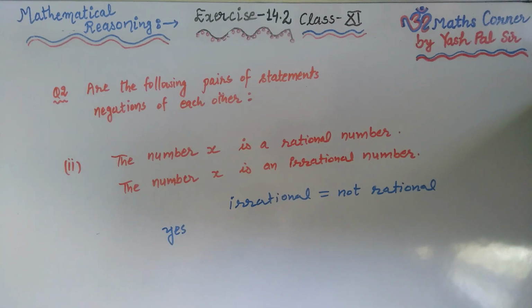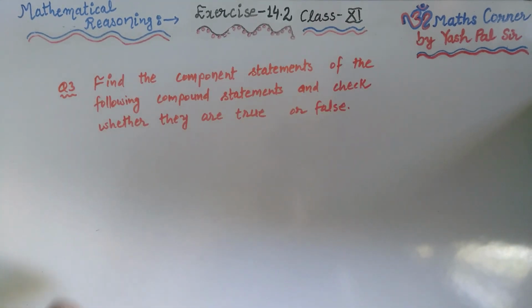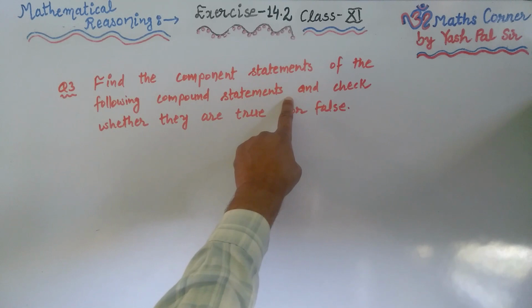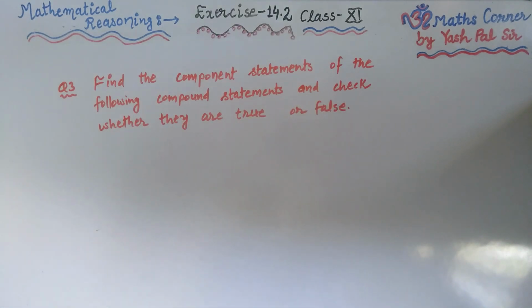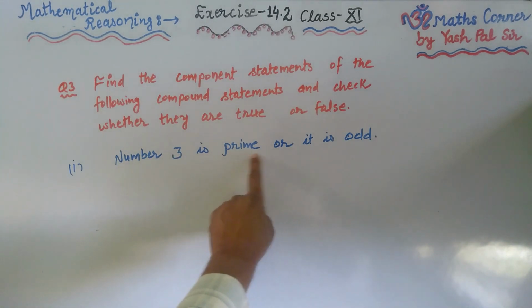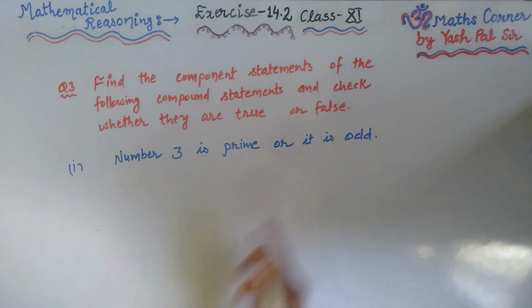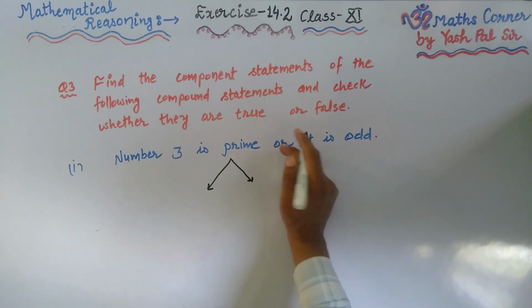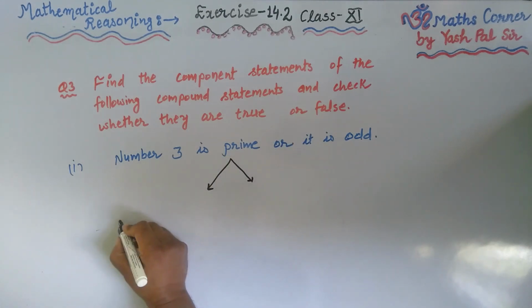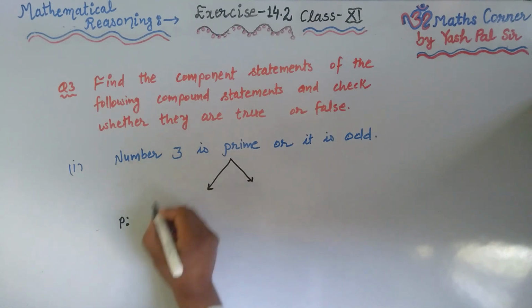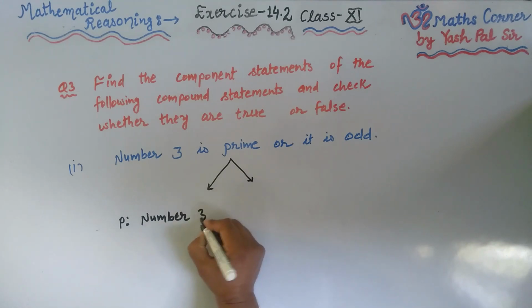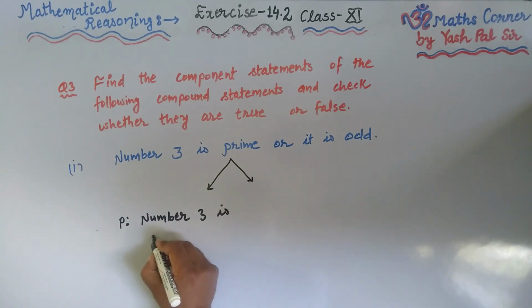Now what is question number 3? Question number 3: find the component statements of the following compound statements and check whether they are true or false. The very first part is: the statement is number 3 is prime or it is odd. So first of all, the components. This is the connecting word. Up to this we write here P is the first statement. We write here: number 3 is prime.